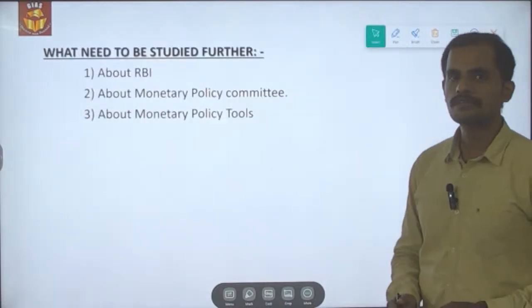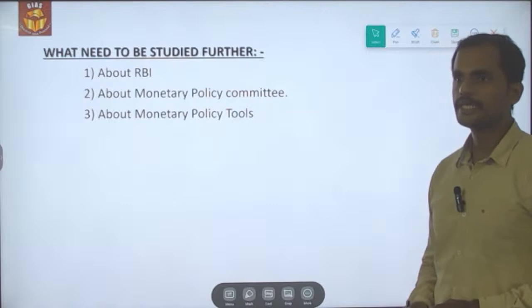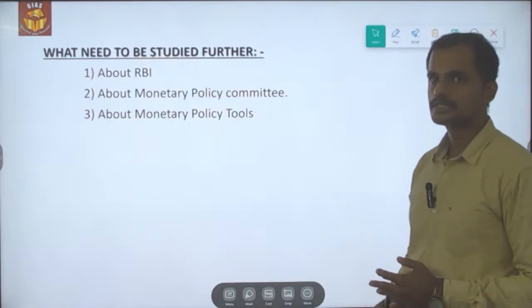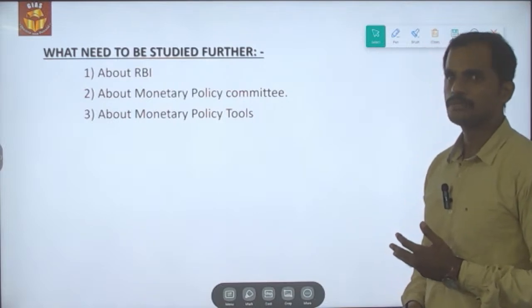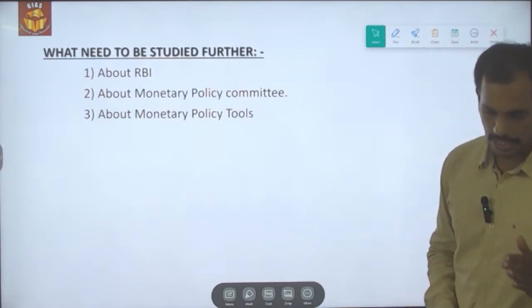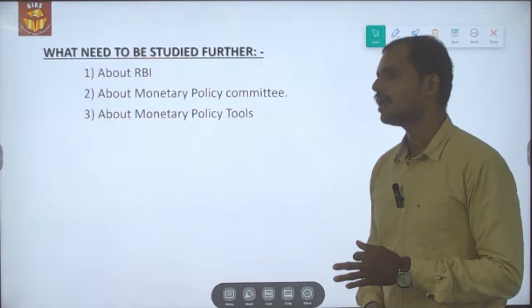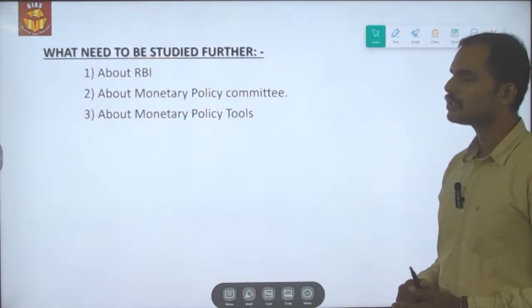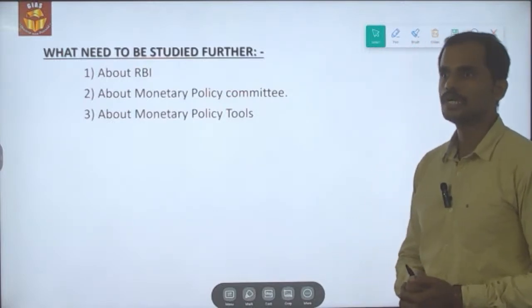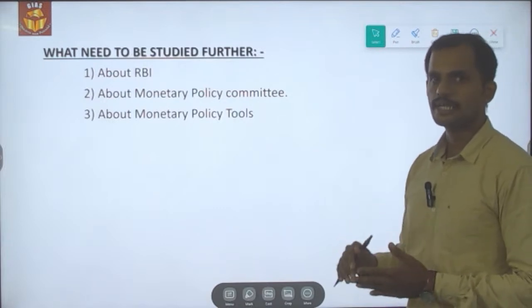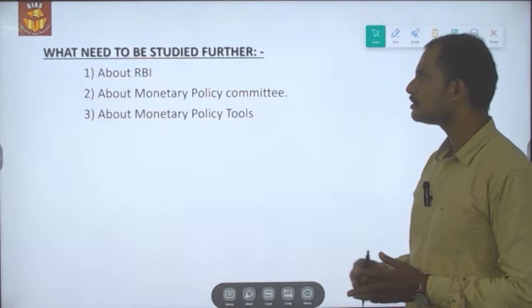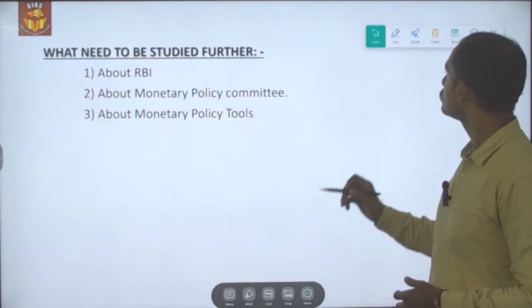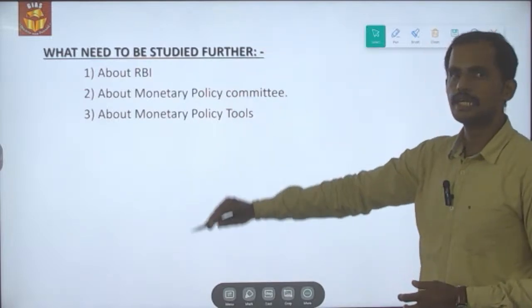So what needs to be studied further is, we should know about the RBI, its mandate and functions as well as its structure. Secondly, we should also be aware of the Monetary Policy Committee, whether it is a statutory committee or an executive committee, and what its mandate is. Thirdly, we should also be aware of the monetary policy tools that have been implemented to contain inflation in the economy. So these are all the things which we need to be further aware of. And with this, we have reached the end of this topic.